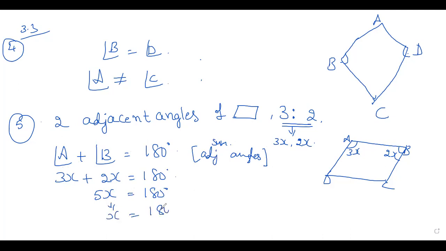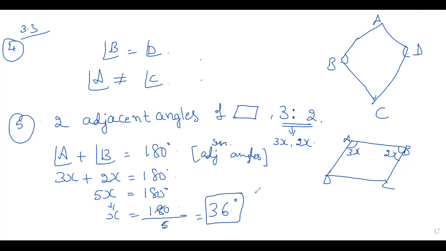x is equal to 180 by 5, the numerator 5 sent to the denominator. 5 3s are 15. 5 6 are 30. Divided by 5, so x is 36 degree.